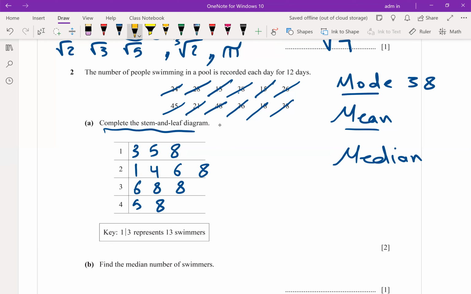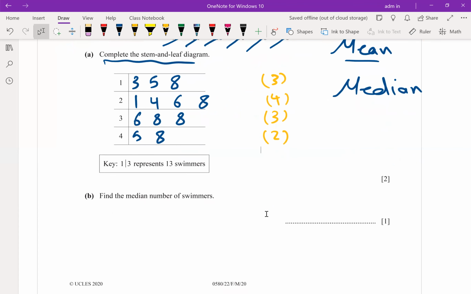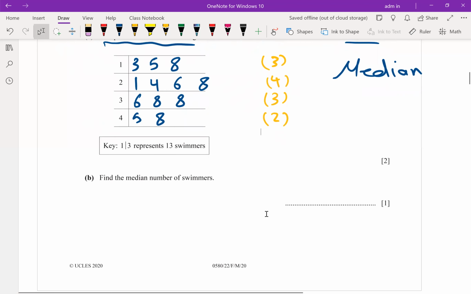You can write the number of values in each row: 3, 4, 3, 2. But no need, you will not miss any marks for writing the number or not. You have to write the key. It's already written: 1, 3 means 13.